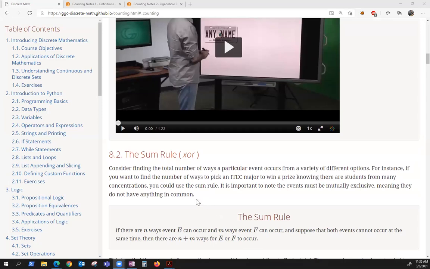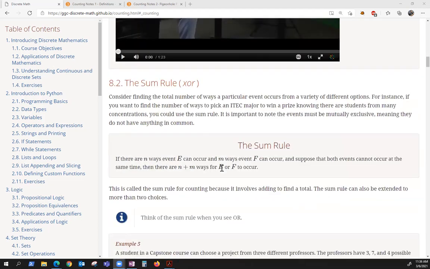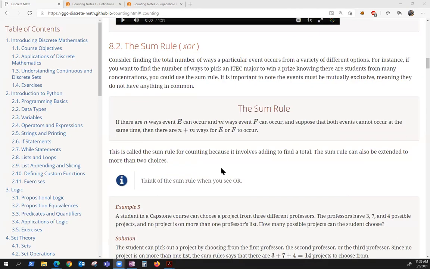Moving on to the sum rule. The sum rule means you just add, of course. The key thing to look for is when you have XOR. When you have an exclusive OR, that's when you're going to use the sum rule.